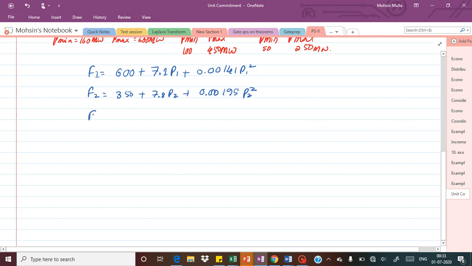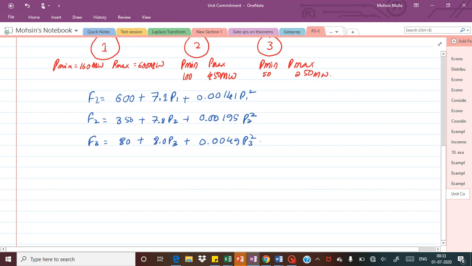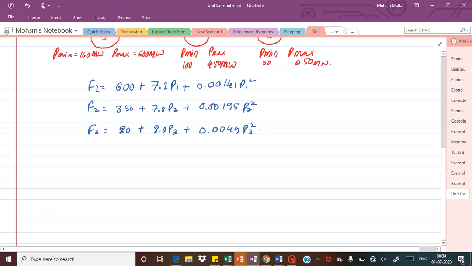Then for the third unit, F3 is 80 plus 8.0 P3 plus 0.0049 P3 square.